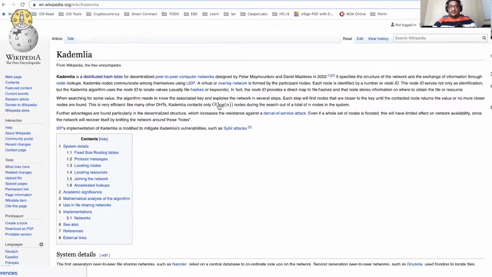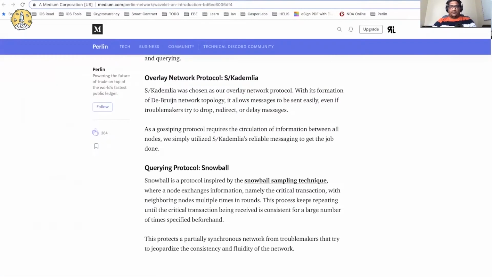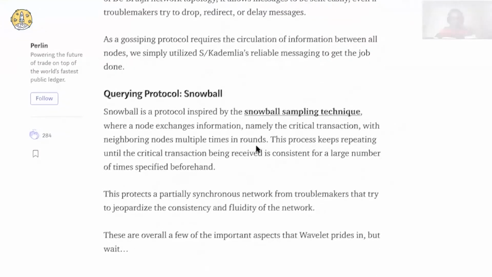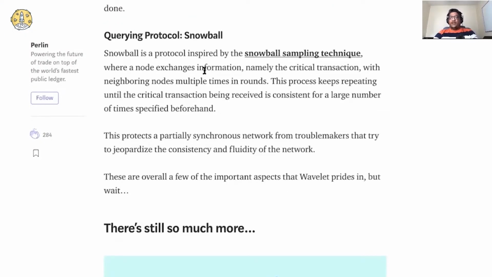It just uses order of log n nodes during the search. When you have millions of nodes in the blockchain running the consensus algorithm, this will be way faster than a conventional blockchain. And for the querying protocol, they are following Snowball, which is an interesting concept here.